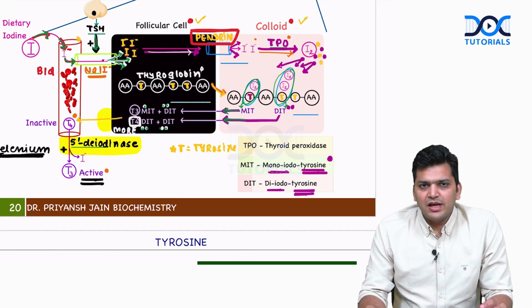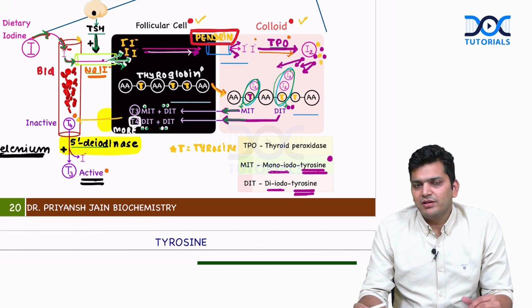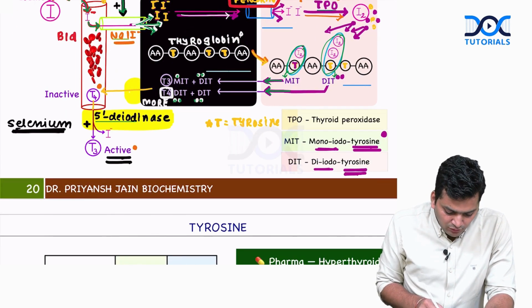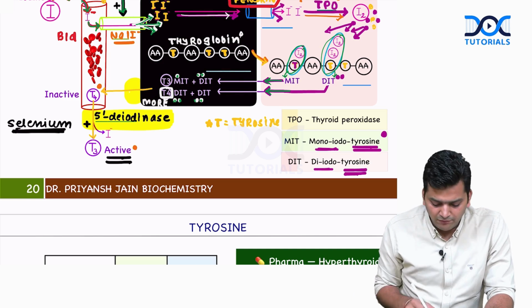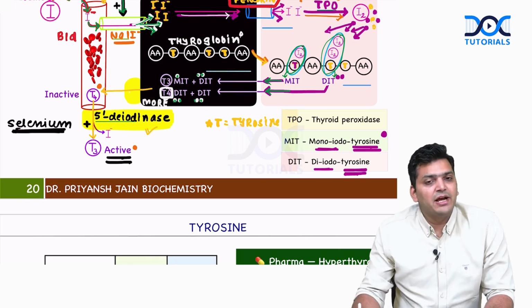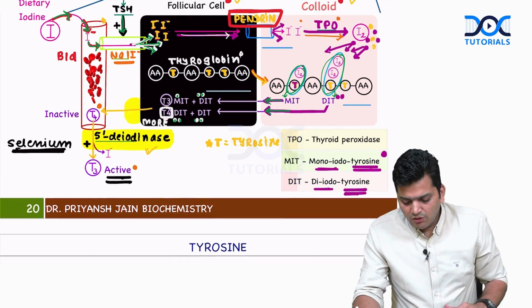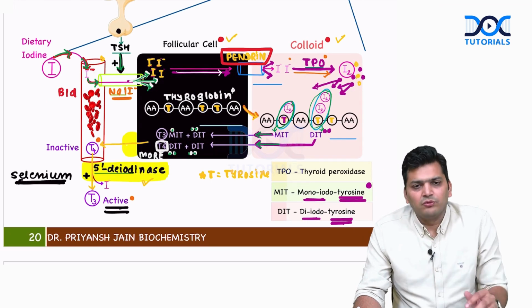Whichever tissue wants the thyroid hormone will take the T4, which is in the inactive form, and that will be converted into the active form by the peripheral tissue itself. So now this T4 molecule is roaming around, and in the peripheral tissue it will be converted into T3 with the help of the enzyme 5-deiodinase. And for this process we require selenium also. So this is how we actually make the thyroid hormone.